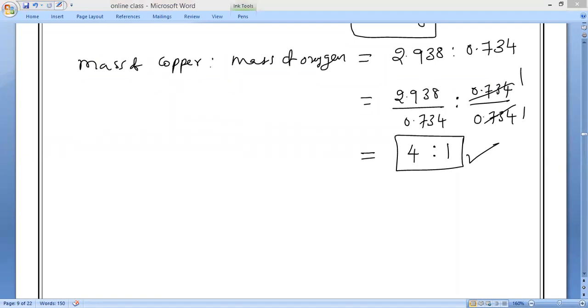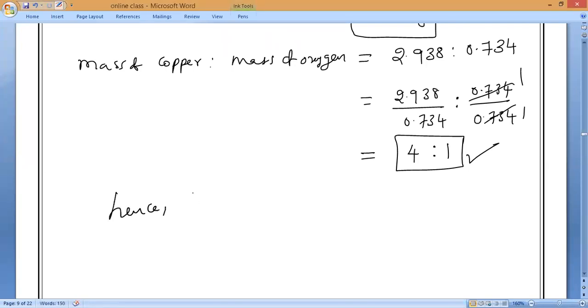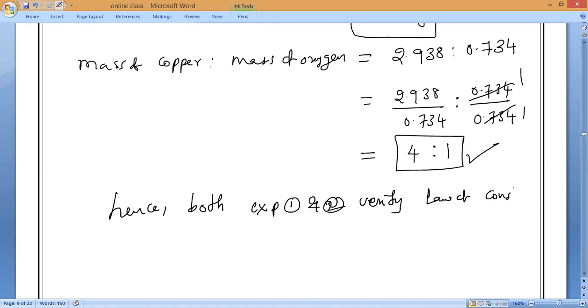So we will say that it verifies the law of constant proportion. So both experiments 1 and 2 verify the law of constant proportion. Is it okay, guys?